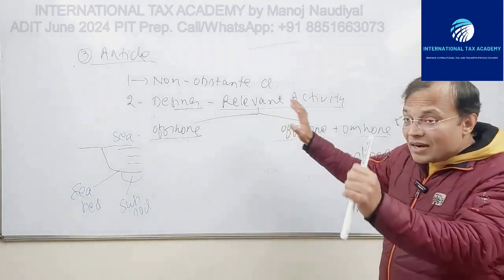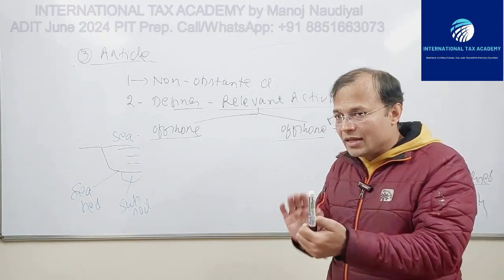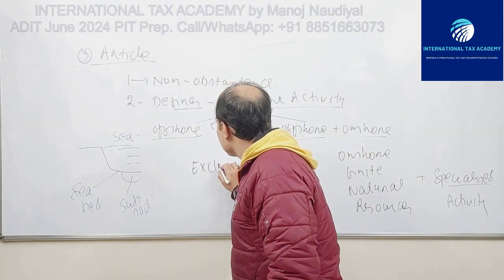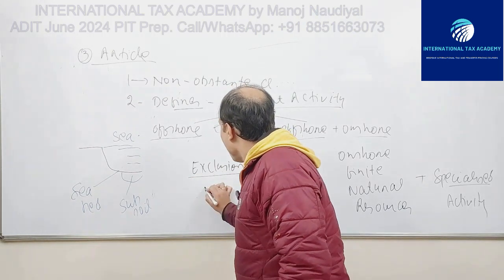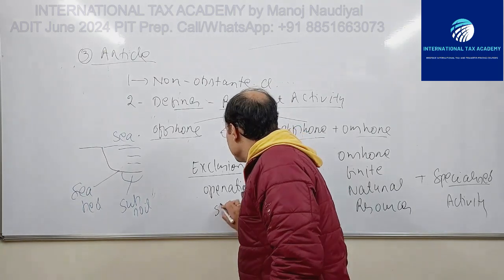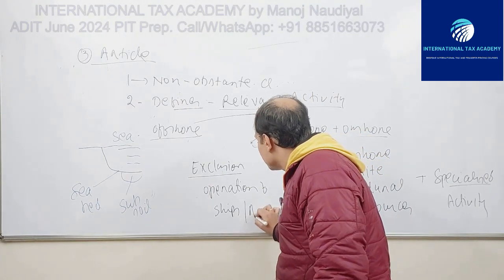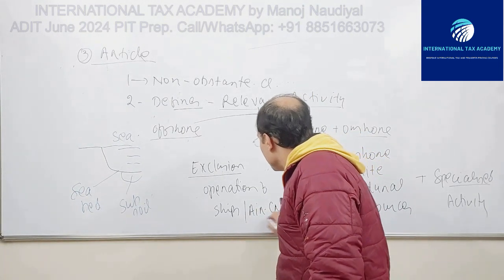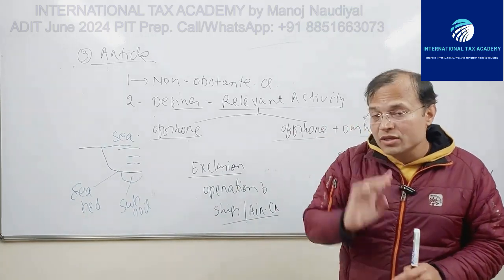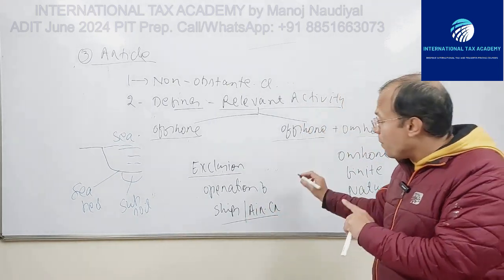Now, this is a relevant activity, but then the second paragraph goes on further and it contains an exclusion. What is the exclusion? The operation of ships or aircraft which are designed or modified and used for towing, carrying of personnel, as well as operation of vessels.